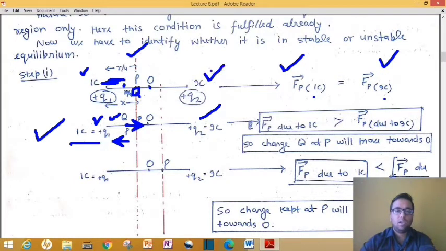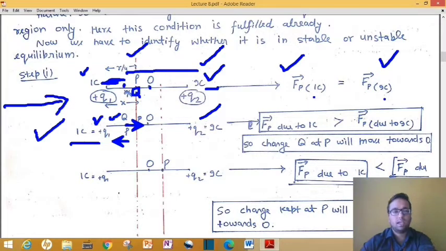Also, from the 9 coulomb charge, the effective distance will increase when this charge goes towards left. That's why the force exerted by this 9 coulomb charge will decrease. So ultimately the net force will be towards the right hand side, and this third charge will move towards its initial position.